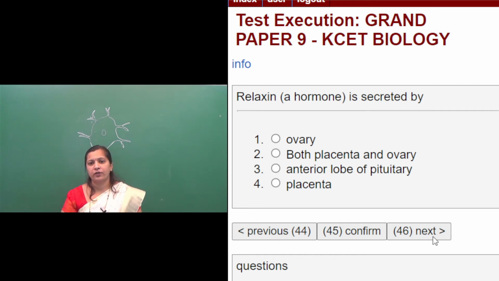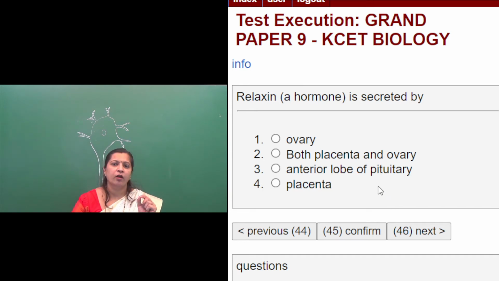So what is the function of this relaxin hormone? It is believed that it relaxes the wall of the uterus and prepares it for pregnancy, and also prevents premature delivery by preventing contraction.